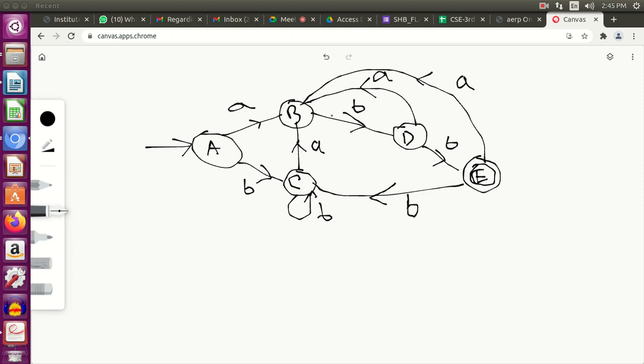For state A and B done. For state C, A and B done. For state B, B is done. Ma'am, for B, A is not done.